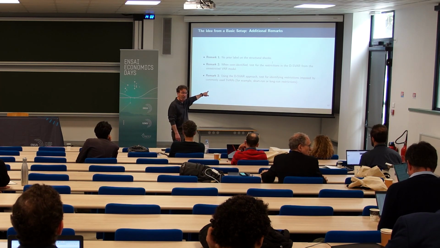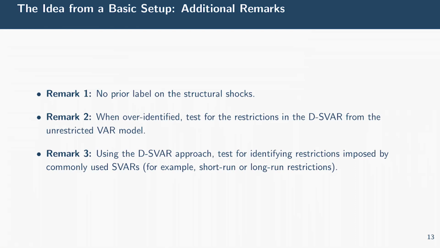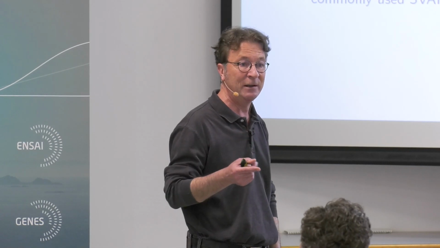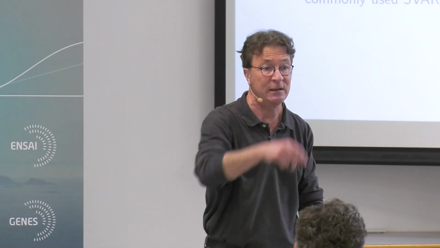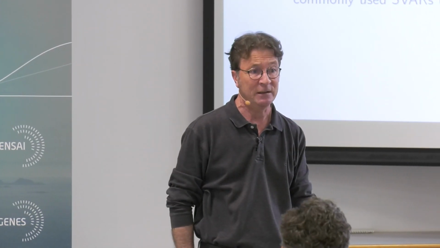At the same time, because your matrix is totally free, the F matrix is identified and totally free, we can test or evaluate existing identification schemes. For example, we can test the zero restrictions in Christiano-Eichenbaum-Evans, for example.